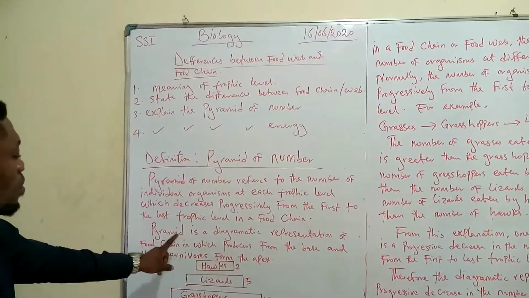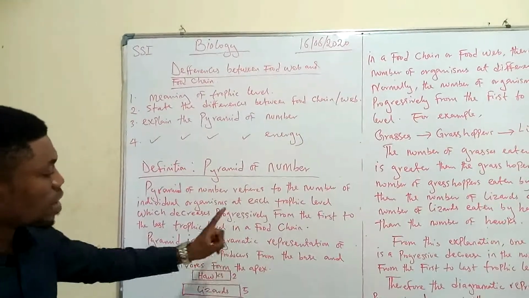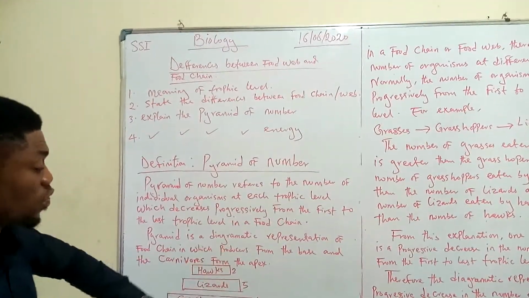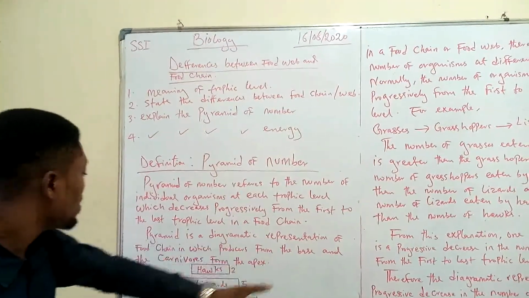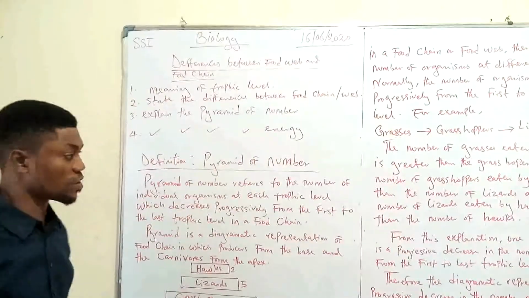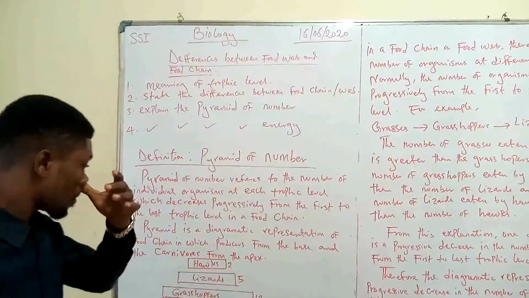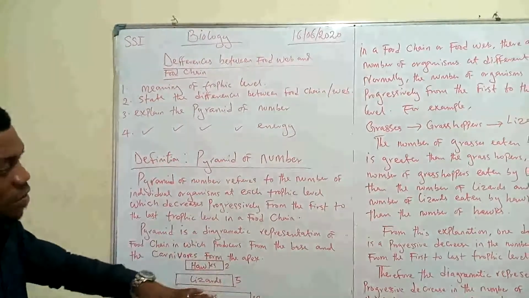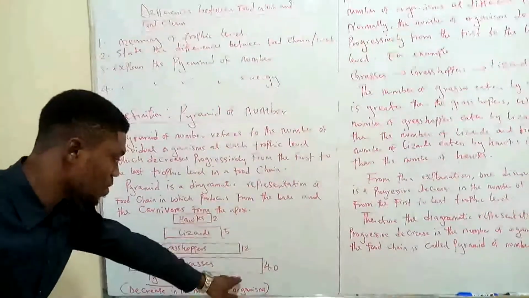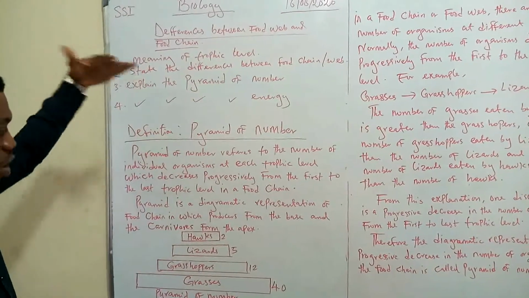Pyramid on its own is the diagrammatic representation of food chain in which producers, remember the producers once again, form the base and the carnivores, you know what carnivores are from when we talked about animal nutrition, form the apex. Producers, that is the plants or the autotrophs, form the base, the ground level, and carnivores are at the apex, that is the top.